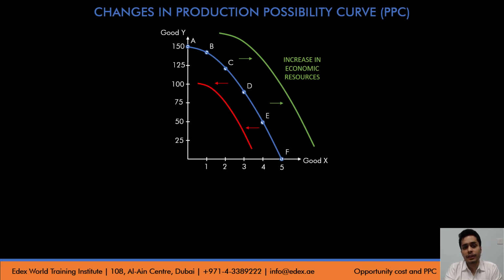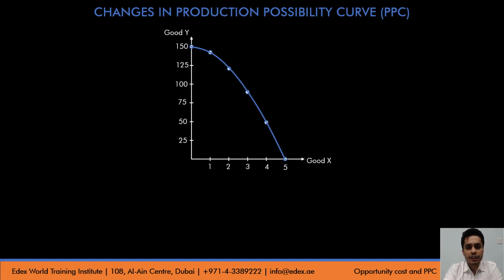Can the PPC shift to the left? Yes, PPC can shift to the left when resources have decreased in the economy. So when does that happen? That could happen in case of a war or in case of natural calamities where resources decrease or deplete, and the PPC shifts to the left, signifying that now the maximum production possibility of the producer has reduced.